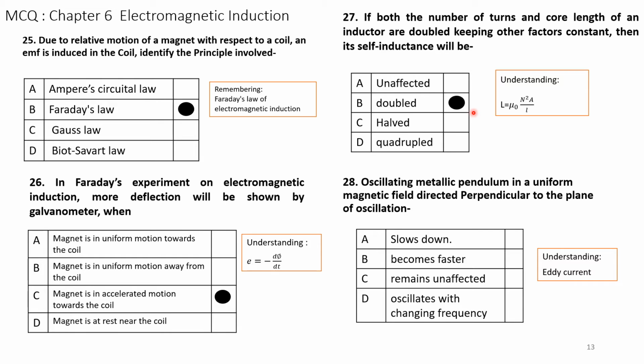Question number 28. Oscillating metallic pendulum in a uniform magnetic field directed perpendicular to the plane of oscillation. We have to find what happens. We should know that it slows down. Next question.